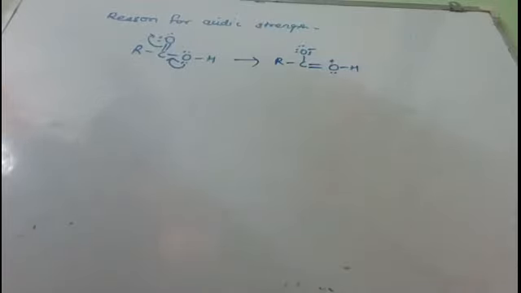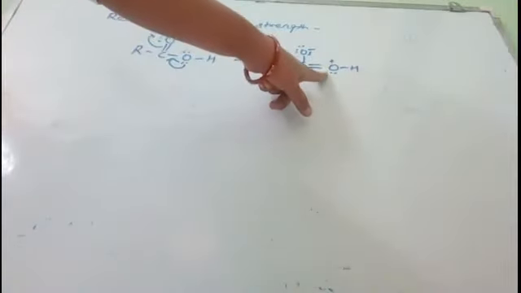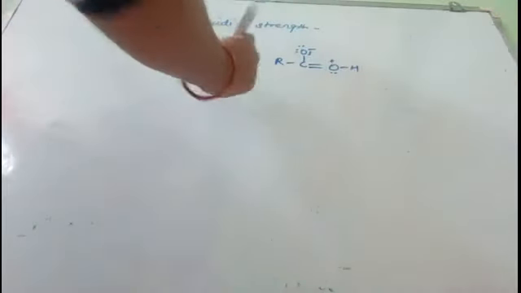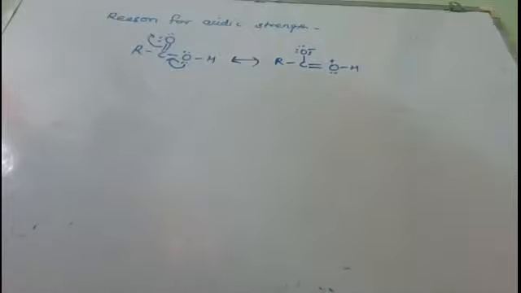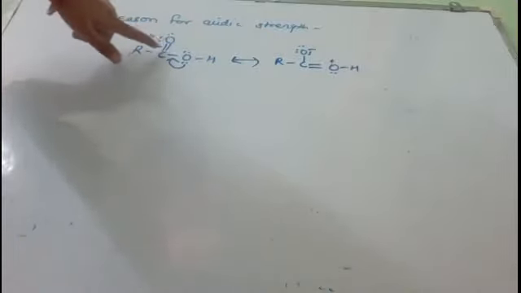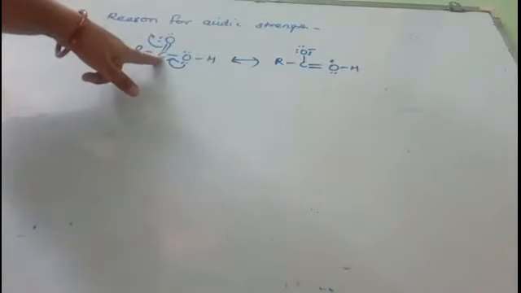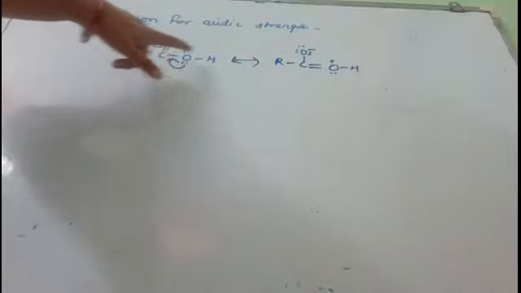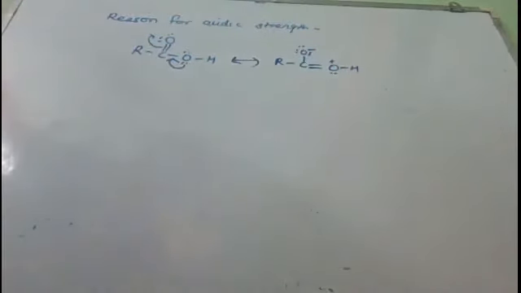of carboxylic acid, right? You know that oxygen is highly electronegative in nature, but in the second structure it is bearing the positive charge, and due to this it becomes electron deficient, hence it will try to pull. Here you see that this oxygen is electronegative, so it pulls the electrons from the pi bond, and therefore it is bearing the negative charge. Now to make up the valency of this carbon, the electrons from oxygen come here in the form of a double bond, and this oxygen is bearing a positive charge.